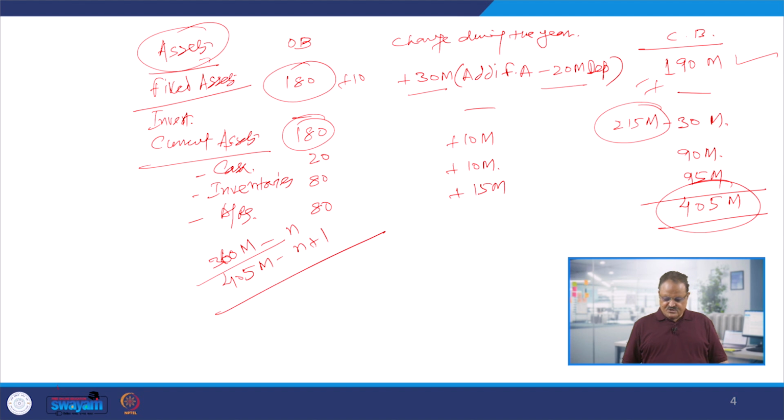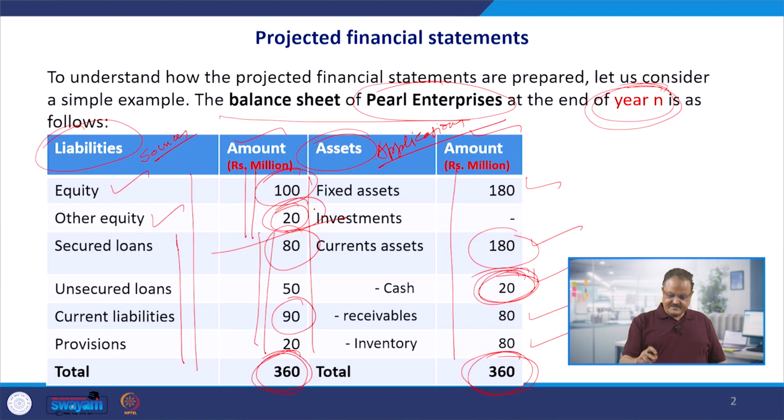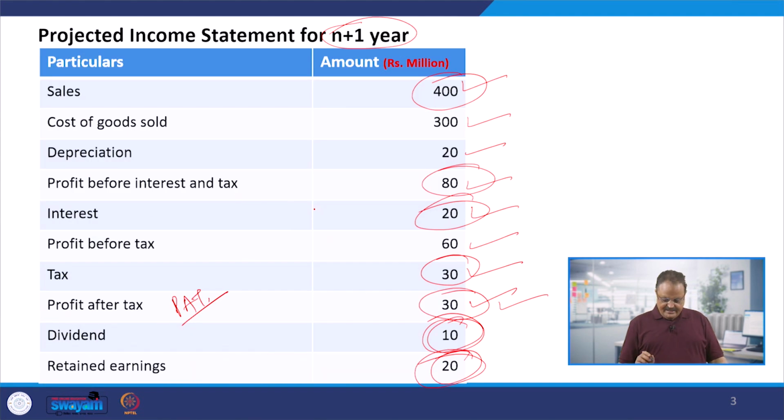And largely, if you see here in the n plus 1 year, if you see the profitability state, you will find here the firm is earning profits, and it means it is not a loss making proposition. It is earning a profit of the 30 million it has earned. It has paid the dividend also in the first year itself, and it has reinvested to the tune of 20 millions back into the business also.